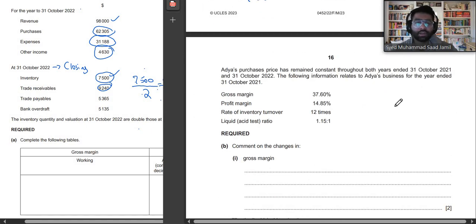It says Adya's purchase price has remained constant throughout both years ended 31st October 2021 and 31st October 2022. Alright, so her purchase price has been remaining constant. The following information relates to Adya's business for the year. Her gross margin is this. Her profit margin is this much. Rate of inventory turnover is 12 times. And liquid asset test ratio is 1.15:1. Comment on the changes in gross margin.